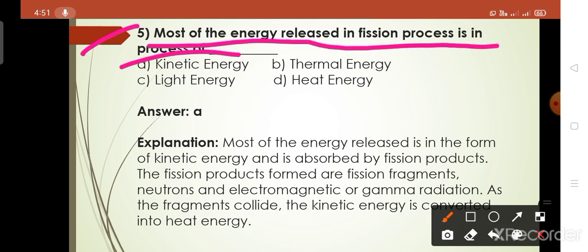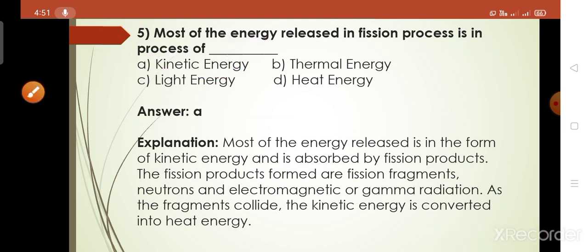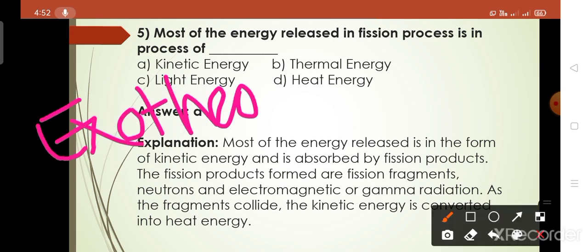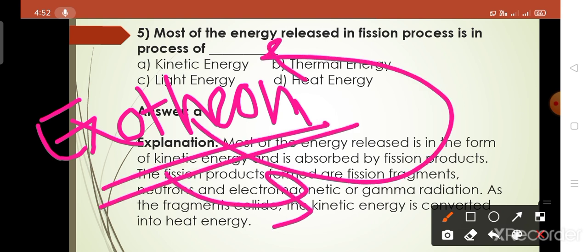Then the next question is, most of the energy released in the fission process is in the form of, and the answer of this question is option A, that is kinetic energy. Which energy is released in nuclear fission? The energy released in nuclear fission is the exothermic energy. And this process involves kinetic energy.